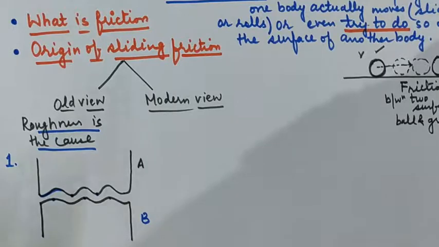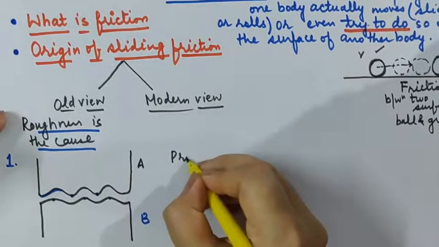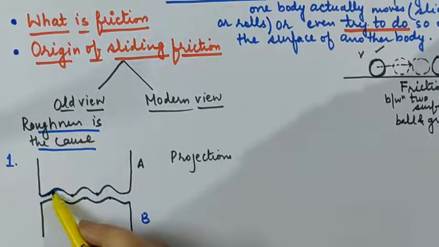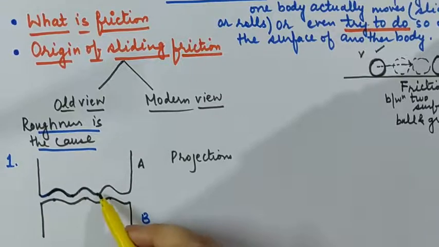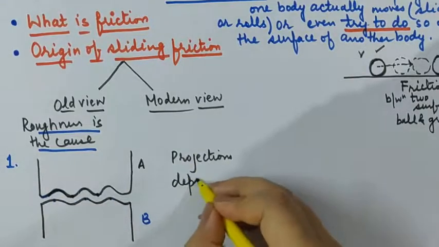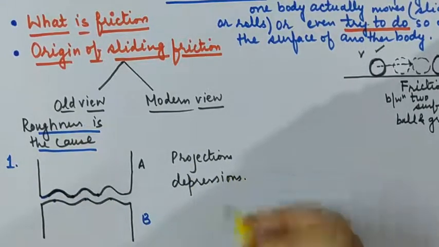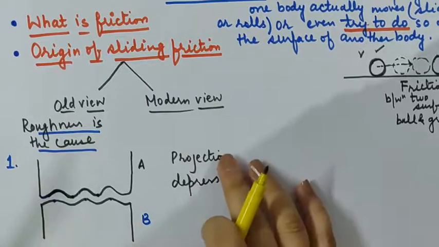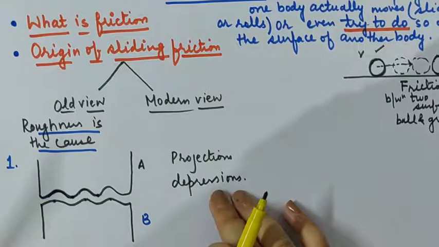So there are some points called projections over the two surfaces, and there are some points which are deep inside, or pressed in, such that they show depressions in the surfaces. So these are the depressions. The old view says that when one surface is moving over the surface of another, the projections of one get interlocked with the depressions of the other surface.